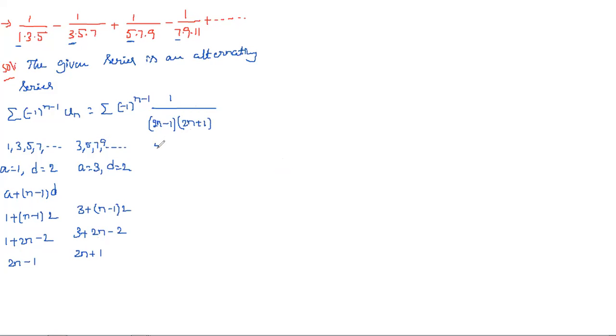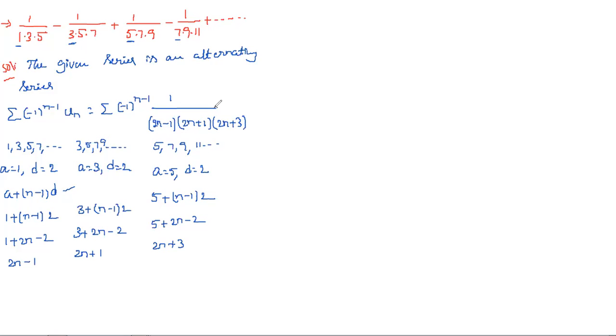And next, what about the third one? 5 7 9 11 and so on. Here the first term a is equal to 5 and the difference is 2. Same, you can apply this formula: 5 plus n minus 1 into 2, which is 5 plus 2n minus 2, and simply we can write 2n, since 5 minus 2 is 3, so it is nothing but 2n plus 3.